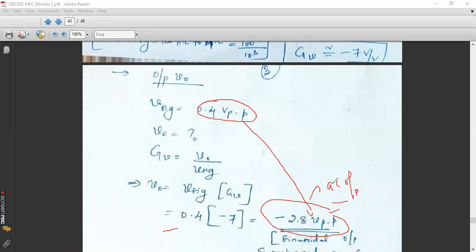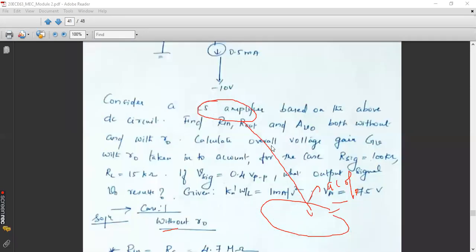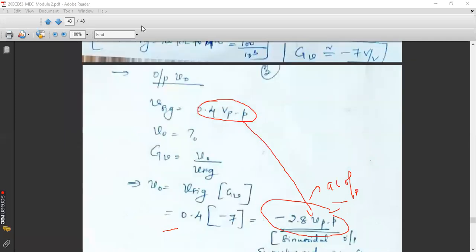But you know that some DC voltage is also there, right? Go back to the given circuit diagram and tell me what is the output DC voltage. Check your given circuit diagram and let me know what is the output DC drain voltage. What is that? 2.5. Which means that your output consists of a negative 2.8 volt peak to peak sinusoidal waveform, which is superimposed over a 2.5 volt DC.